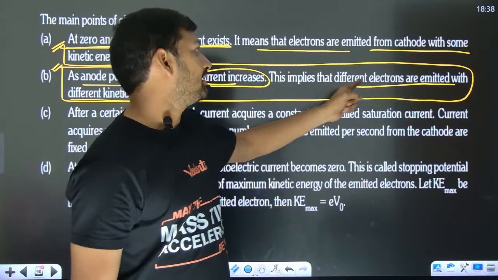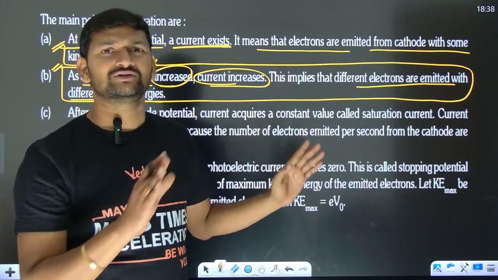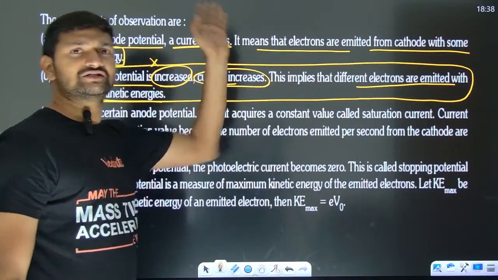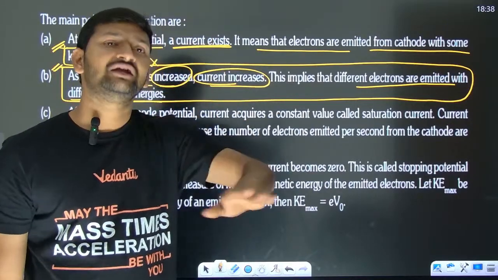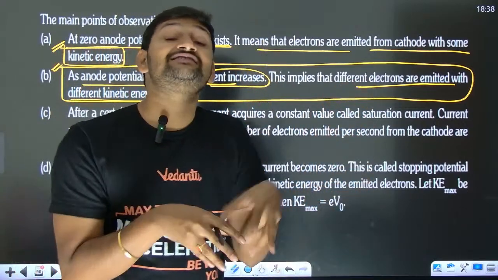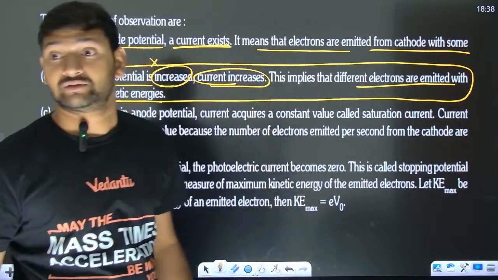Why I have picked this point is that many books have written it, and it is illogical to say that because of different kinetic energies the current is going to increase. No, ultimately it is because electrons are encouraged to go towards that side, so they take less time to get there. So the same charge in less time contributes to more current.